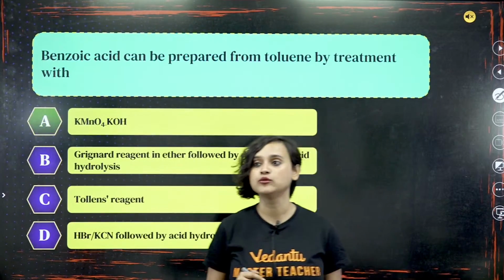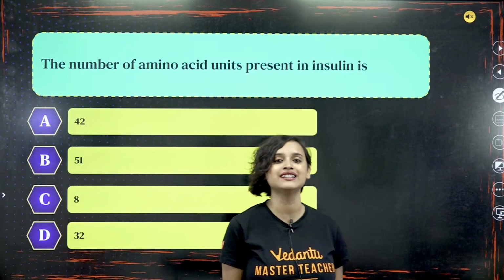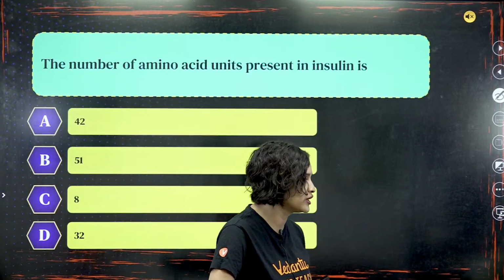All right, moving on to the next question, guys. The number of amino acid units present in insulin is, oh, come on, don't make a mistake here. I want to know it.